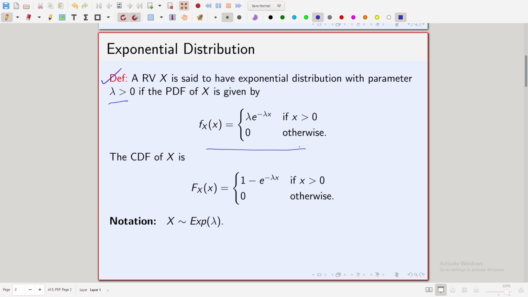So x is a continuous random variable with probability distribution defined in this way.